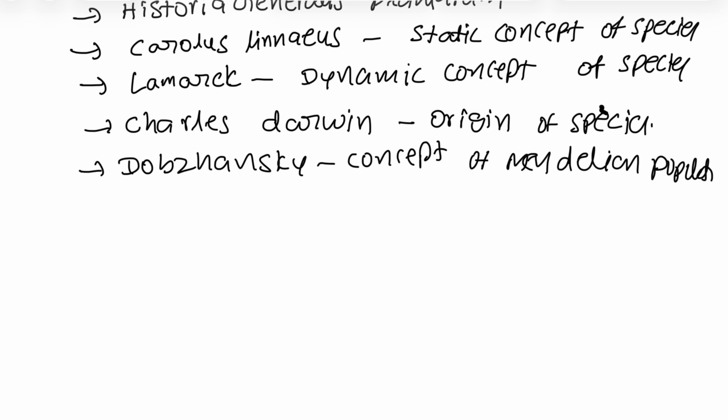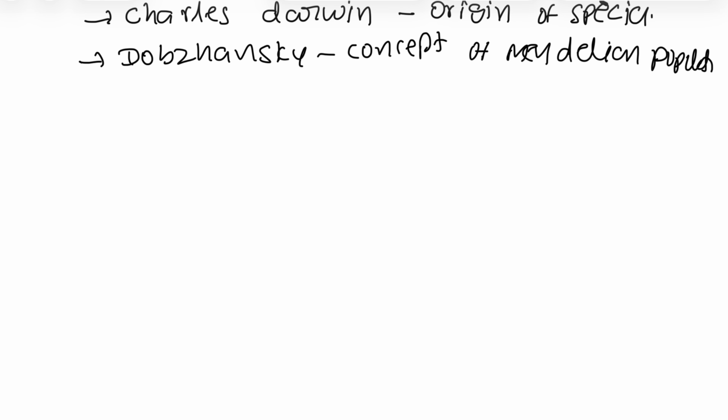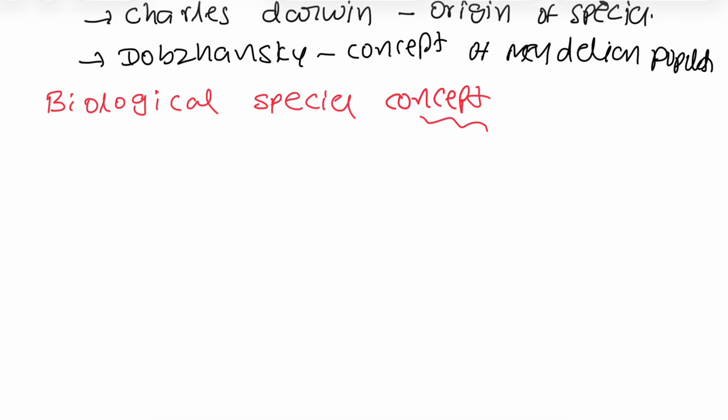Now we will discuss the biological species concept. The biological species concept explains about the species. The best explanation of species we can get from the biological species concept. The biological species concept was proposed by Ernest Mayr.